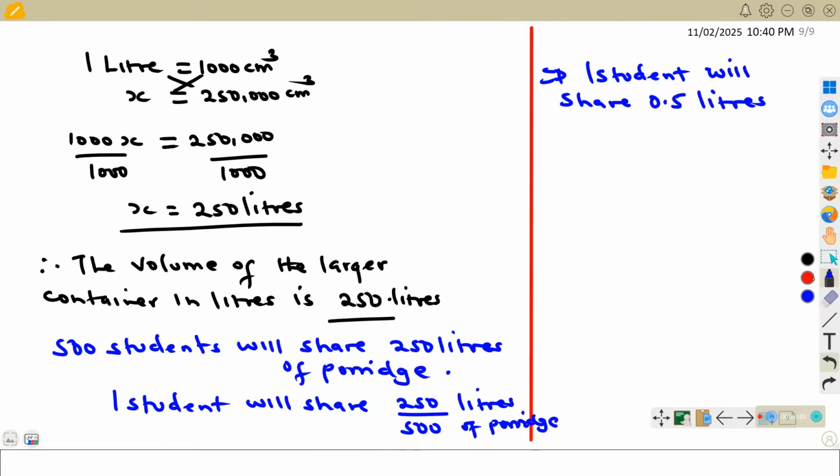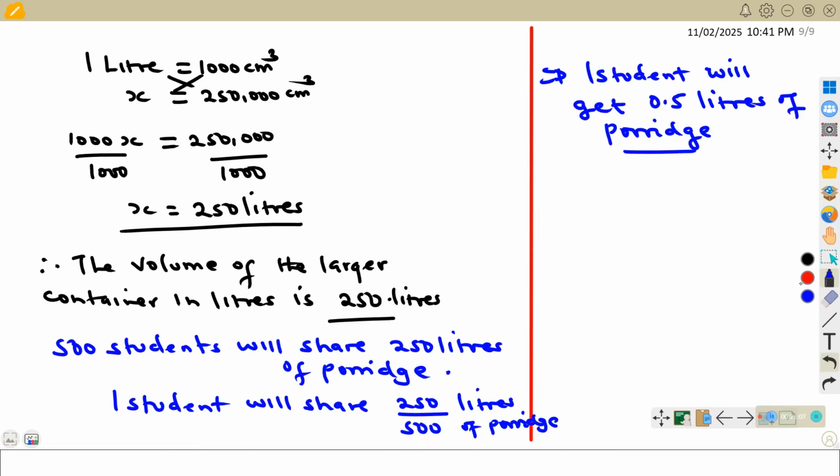So one student will get 0.5 liters of porridge.